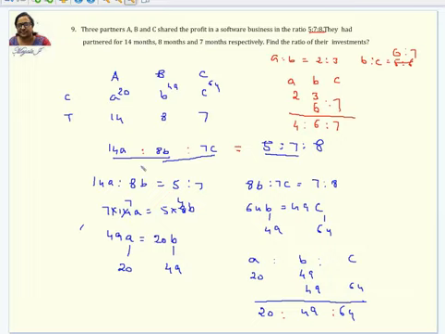One problem is that with three there, it is very difficult to equate. So what we are going to do now is take any two. That's what I have underlined here. So you are taking these two first. When you take A and B, the A and B profit ratio is 5:7. So take only these two and compare. I'm taking only A and B, profit ratio 14A and 8B, and that is 5:7. That's given in the problem. Then product of mean equal to product of extreme. From that, you can come to this final stage where it is 14A equals 20B.